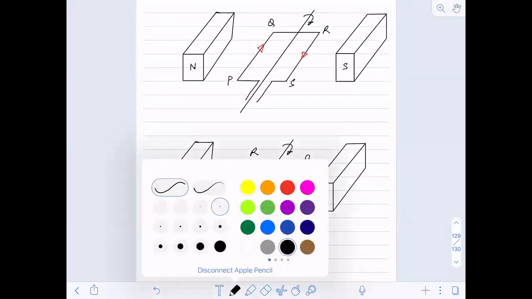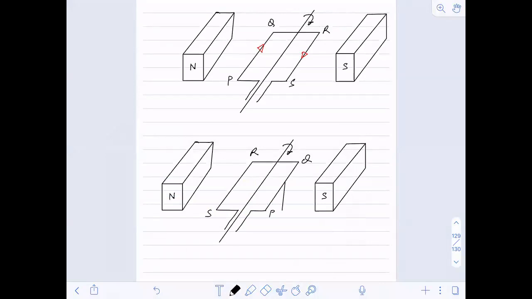This is moving downward, and this is moving upward. Use Fleming's right hand rule. The magnetic field will be in this direction, the force is in this direction. Now the current direction is from where to where?